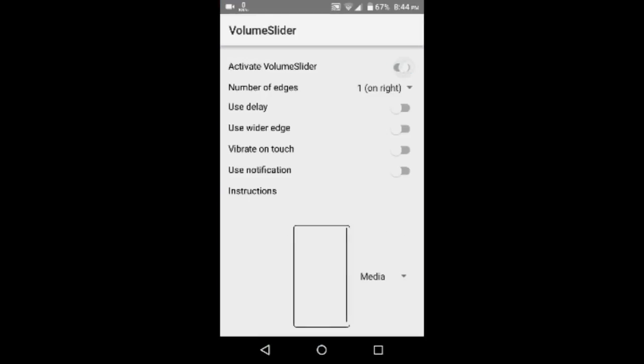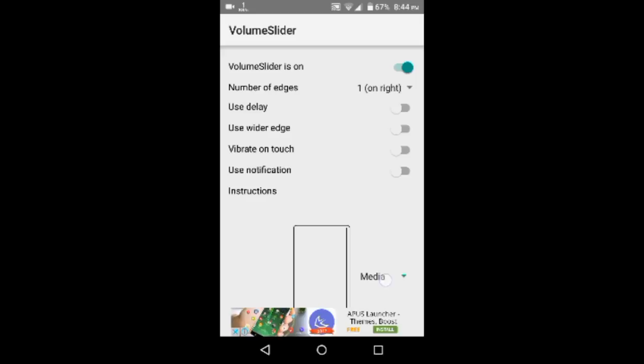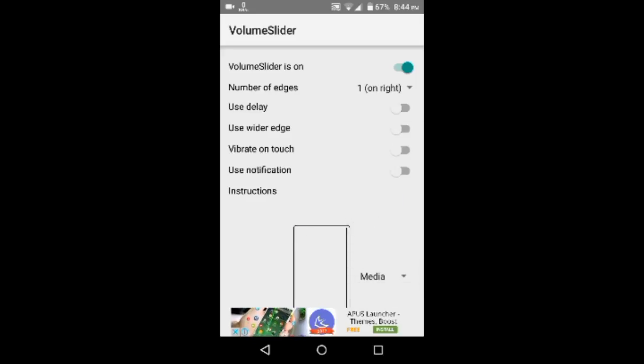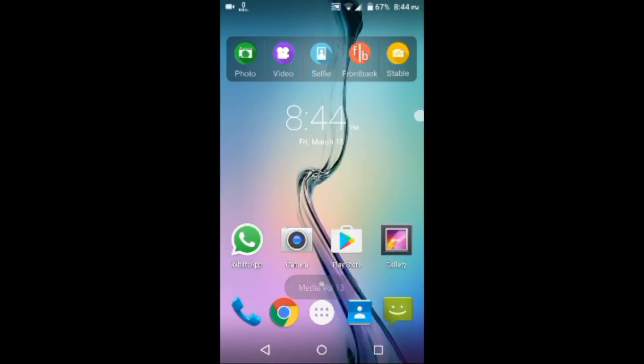and switch on the volume slider, and by default it was set on media. So after doing all these things, simply go back and slide up and down on the right side edge. As you can see, this app is working very good.